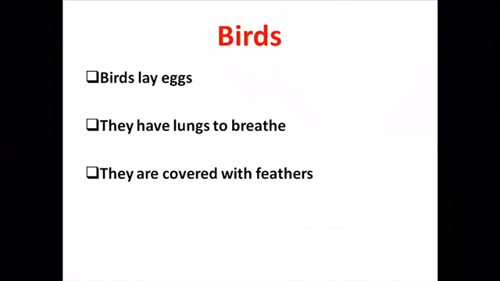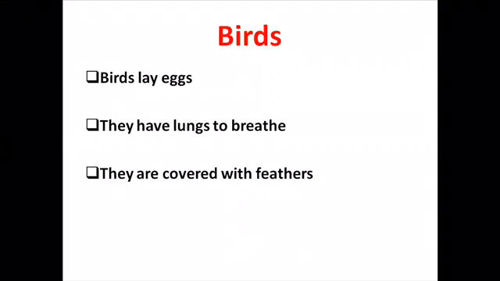The second group of vertebrates is the group of birds. Birds lay eggs. Of course they lay eggs. Give me an example of a bird. Yes, the chicken. We all know that chickens lay eggs, and all other birds, they lay eggs.